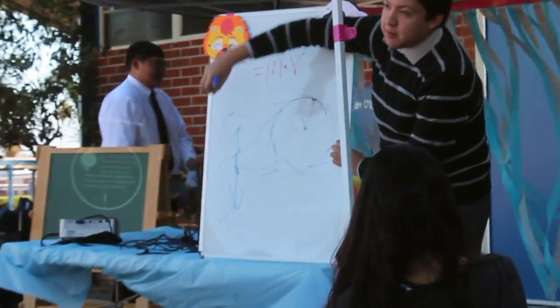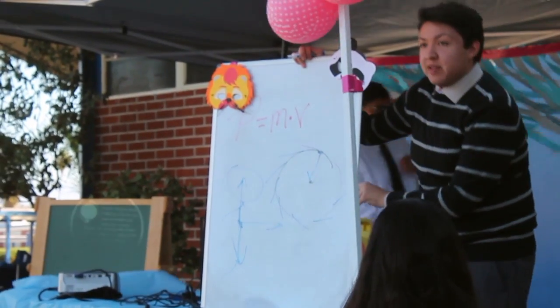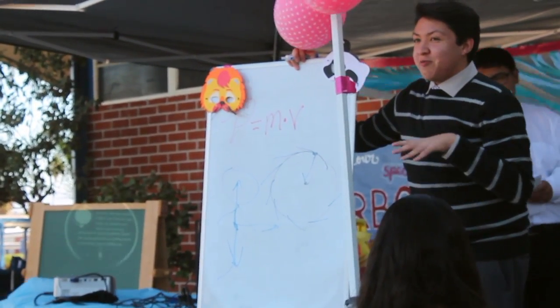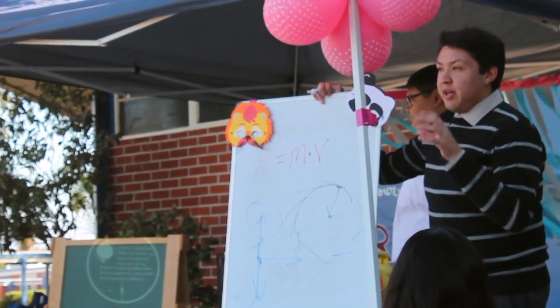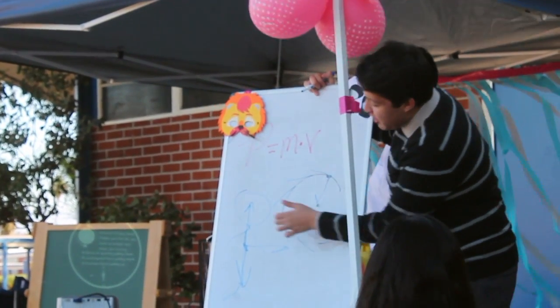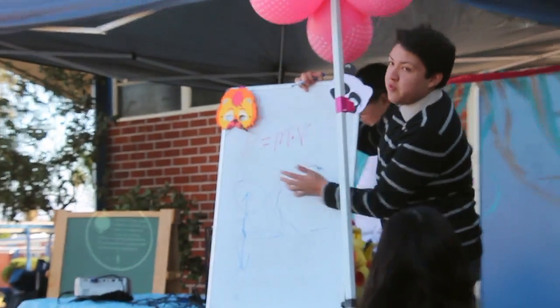There's a force bringing you down. That force that's bringing you down is the force of gravity. I'm sure you guys are all familiar with the fact that we stay on the ground and we don't just start floating. It's because gravity is always trying to pull us down. It's the mass of the earth just bringing us down. And then, as I was talking about, there's a friction force going up.